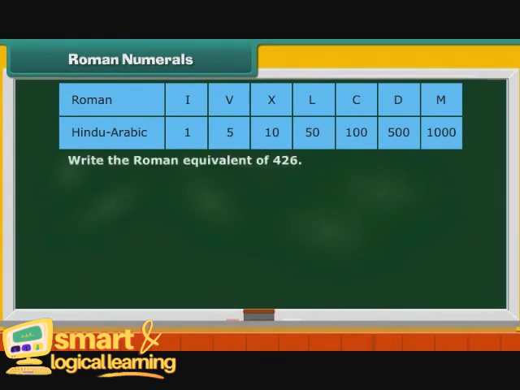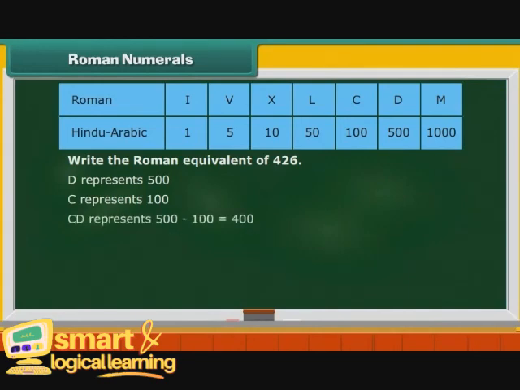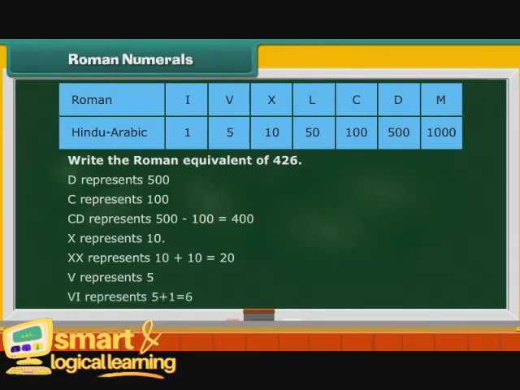Write the Roman equivalent of 426. D represents 500. C represents 100. CD represents 500 minus 100, that is equal to 400. X represents 10. XX represents 10 plus 10, that is equal to 20. V represents 5. VI represents 5 plus 1, which is equal to 6. Therefore, 426 is equal to CD XXVI.